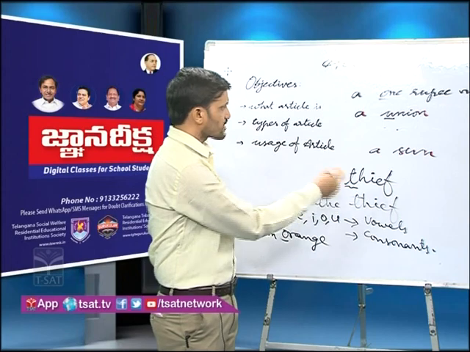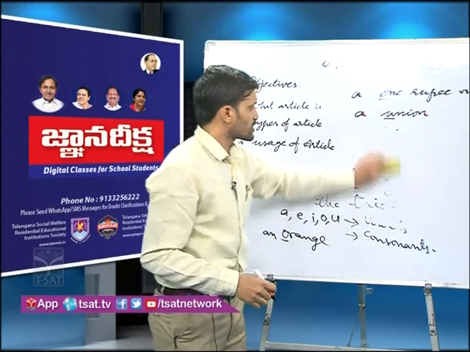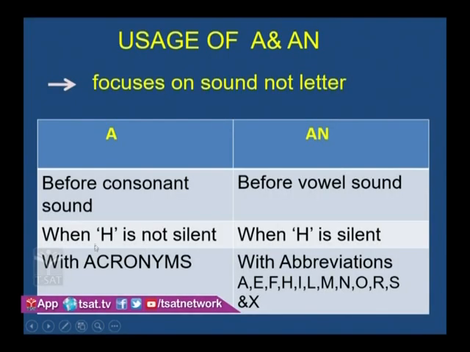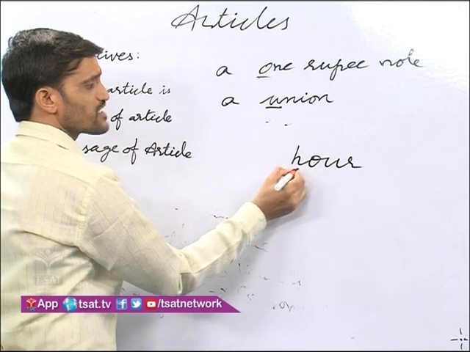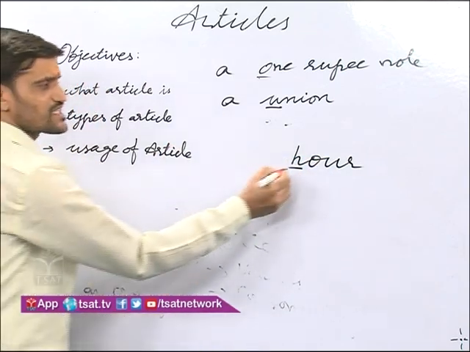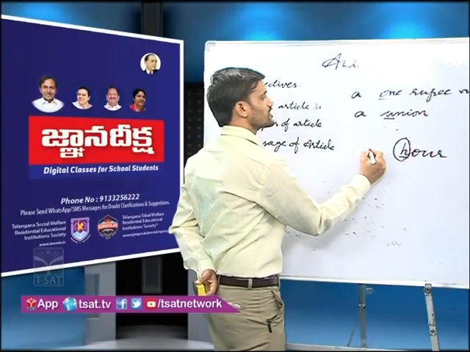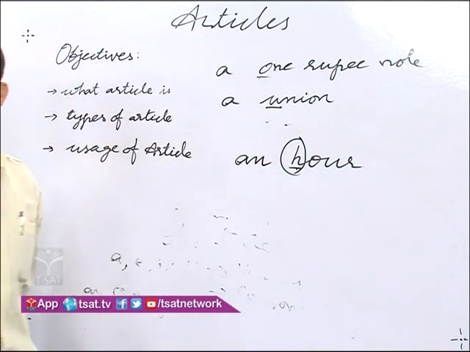So here there are so many examples, but we should focus on another one. Here the second rule is there. Look at the slide. When H is not silent we should use a, and when H is silent we should use an. So here you should observe, it is a word beginning with H. Here H is not pronounced in this word, it is silent. That is why we should use an before this word, an hour, not a hour.